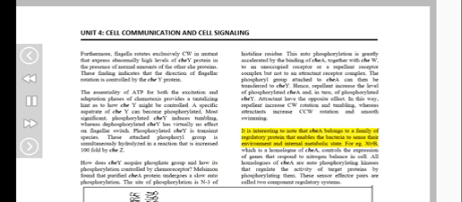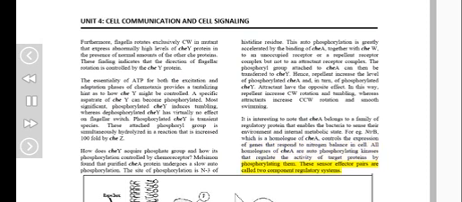It is interesting to note that CheA belongs to a family of regulatory proteins that enable bacteria to sense their environment and internal metabolic state. For example, NtrB, which is a homolog of CheA, controls the expression of genes that respond to nitrogen balance in the cell. All homologs of CheA are autophosphorylating kinases that regulate the activity of target proteins by phosphorylating them. These sensor effector pairs are called two-component regulatory systems.